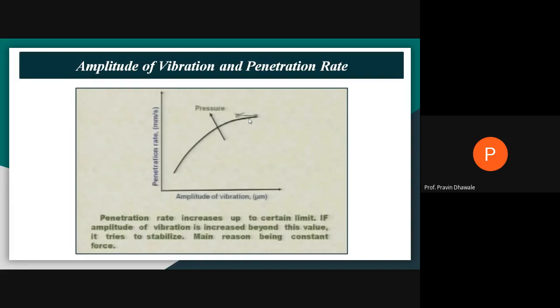The main reason behind the penetration rate stabilizing after a certain value of amplitude is that we are applying a constant force or pressure on the workpiece. At a low amplitude of vibration you get less penetration. As we go on increasing the amplitude, the penetration rate goes on increasing up to this point.